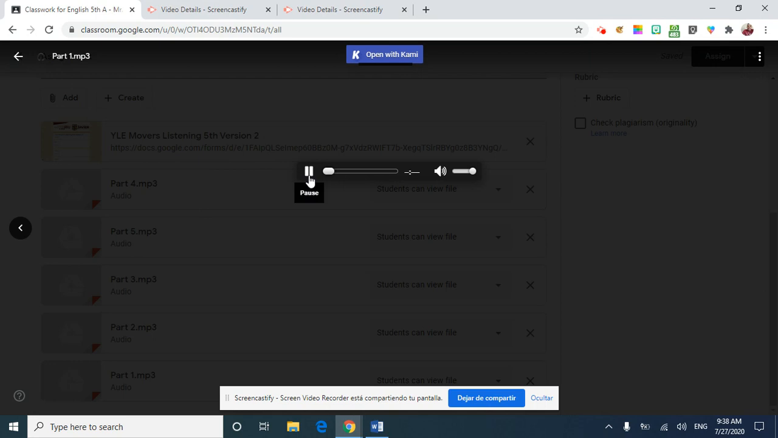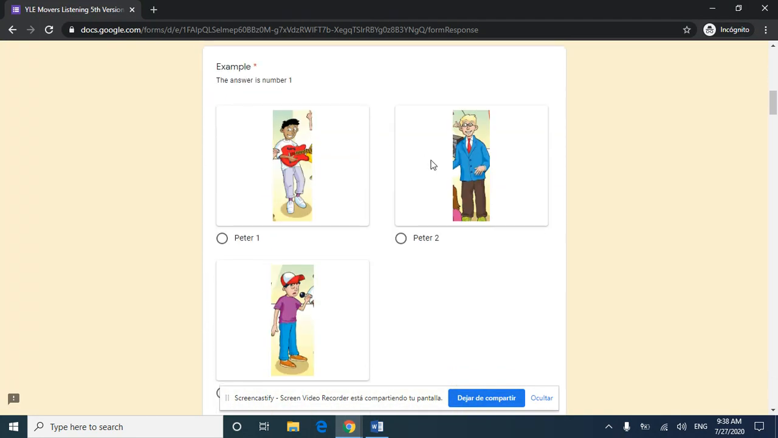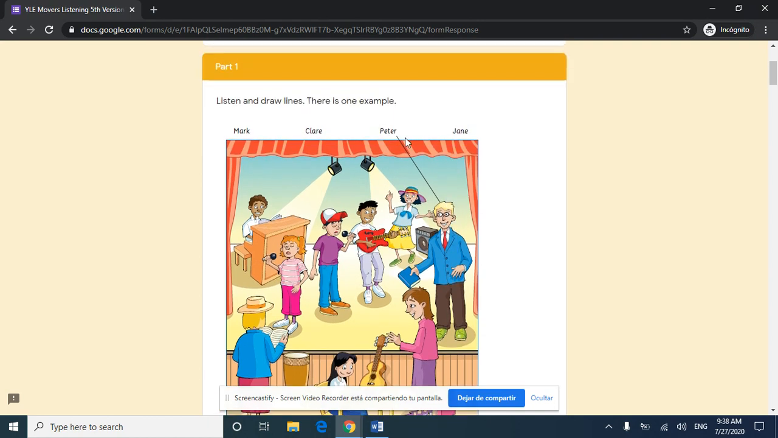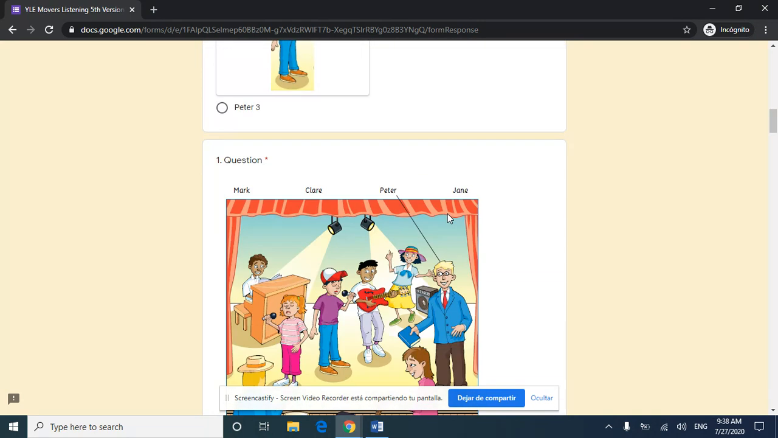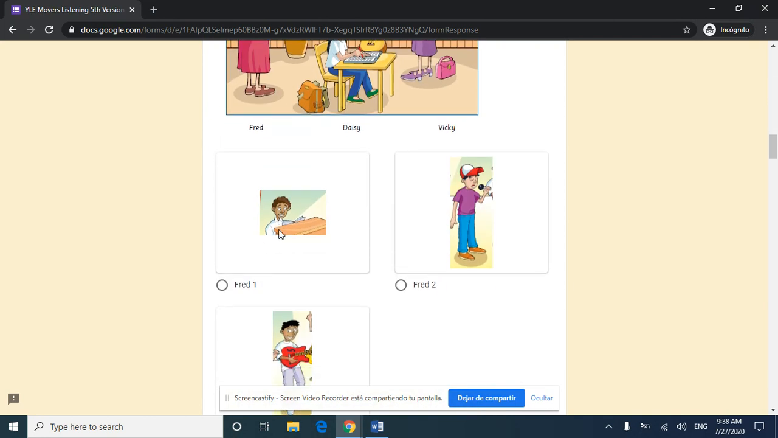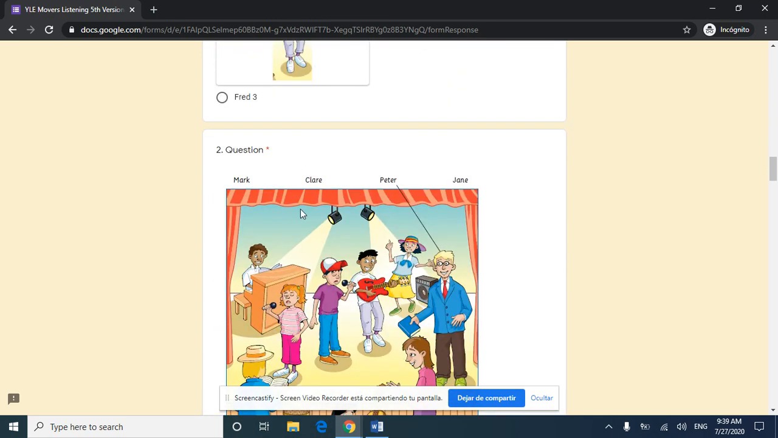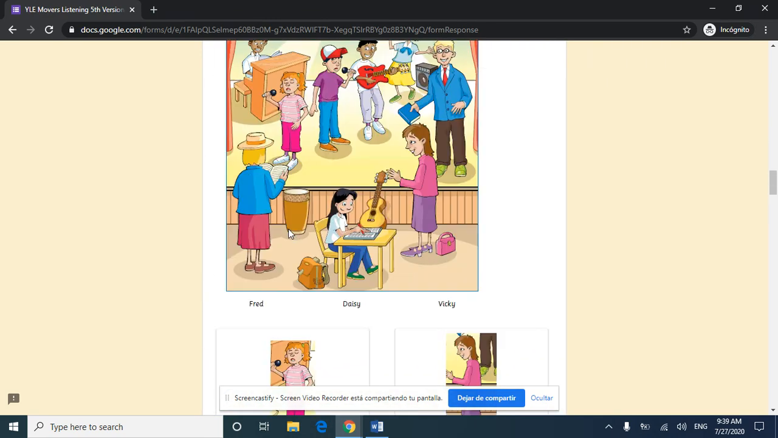We listen to the audio, and as we listen, we are going to complete the activities. So the example is Peter, because here we have Peter number 2, and question number 1, we listen to the audio and then we click on the person that it says it's Fred. We have Fred number 1, Fred number 2, and Fred number 3. We do the same for question number 2, number 3, number 4, and number 5.